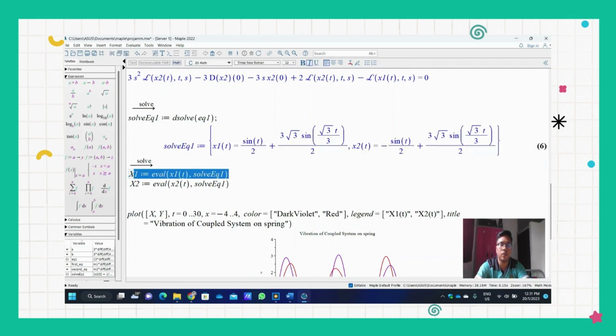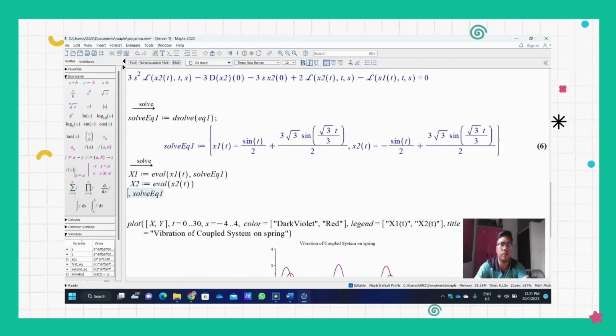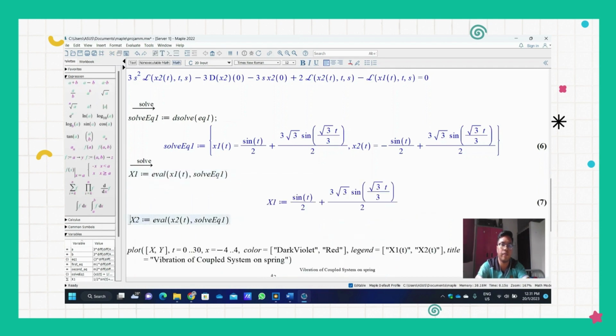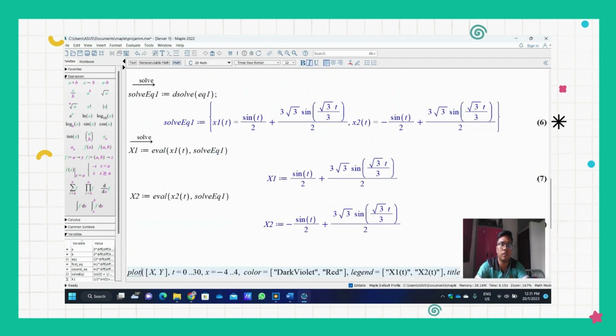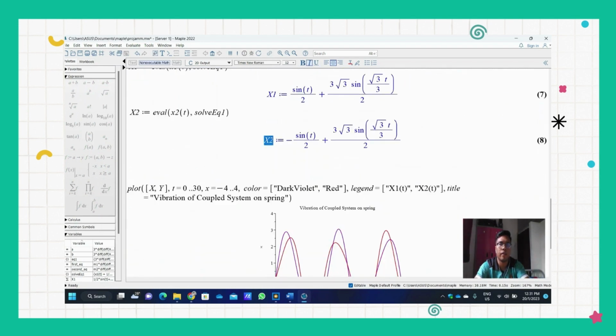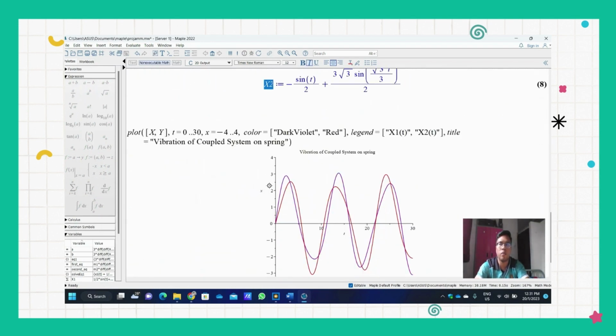Here we evaluate this solution for each equation 1 and equation 2, and lastly, plot the vibration of the coupled system on a graph.